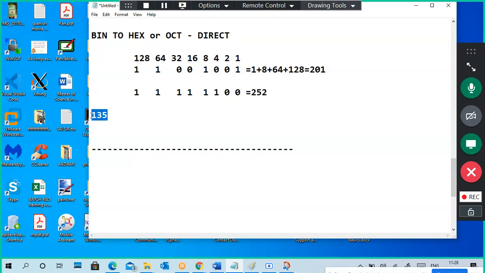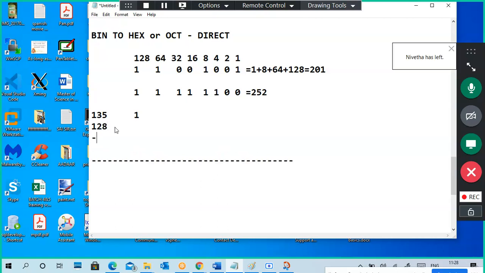Always compare with 128. 135 is higher than 128, so put a 1 here. Then subtract 128 from it. So what is the remainder? How much do you get if you subtract?